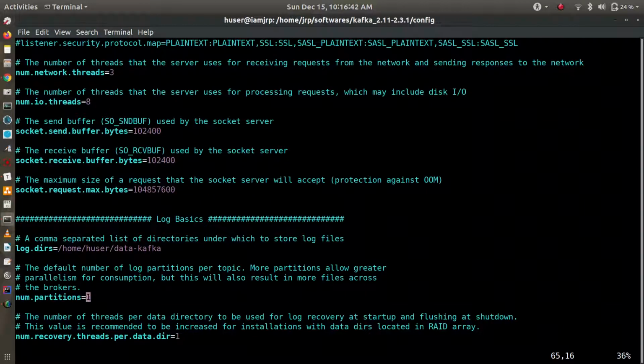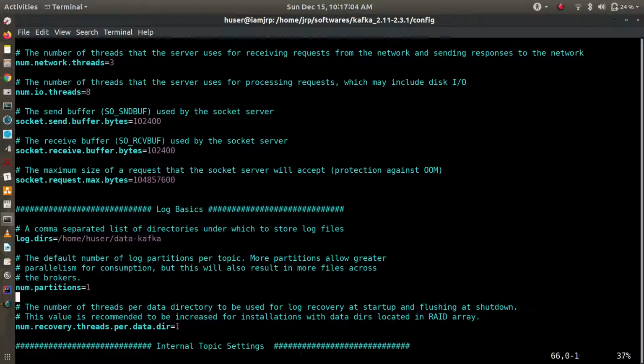Now the default number of partitions is 1. If you have not gone through the previous sessions, please check them. I have discussed there the partitions, number of partitions, leader replica and follower replica, all of that. So num.partitions is 1 by default, that is, one partition inside a topic.